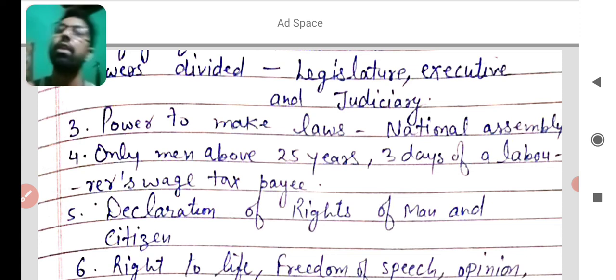It is written in the constitution. And the Declaration of the Rights of Man and Citizen was also written in that constitution made in France in 1791.